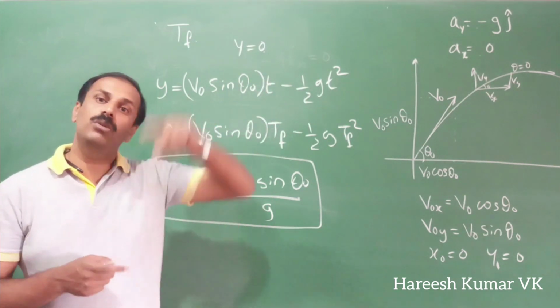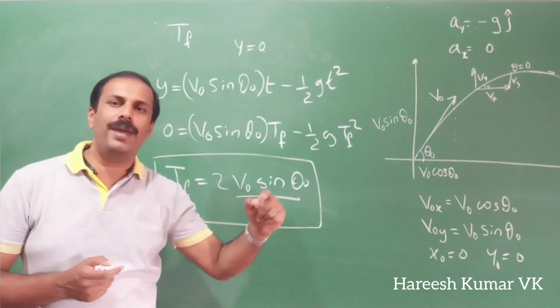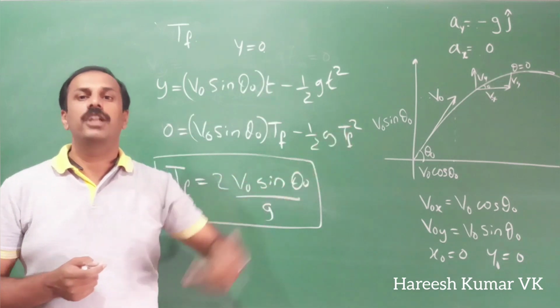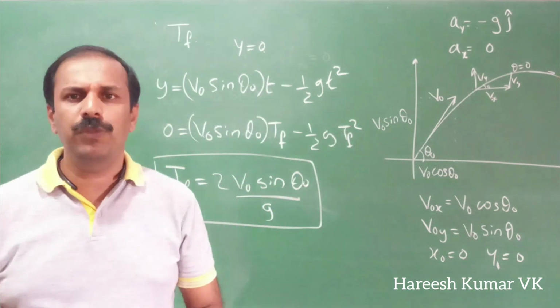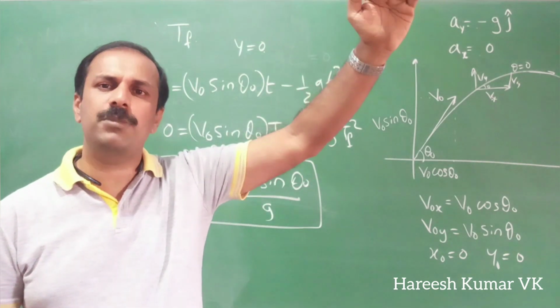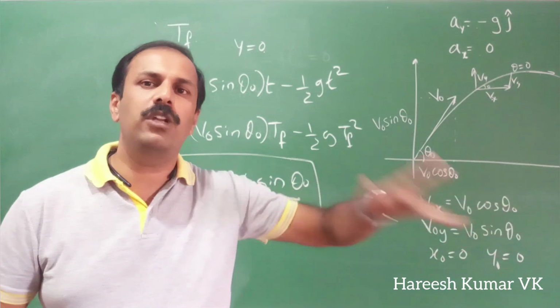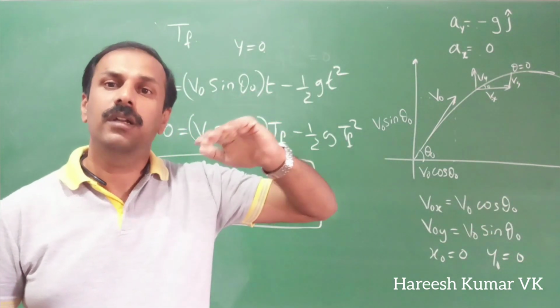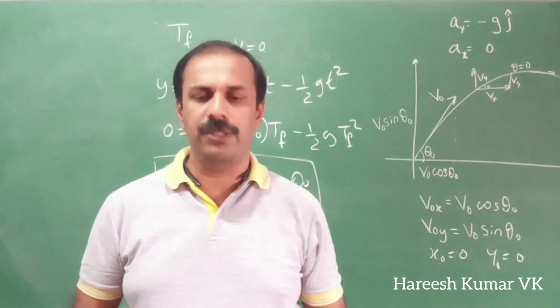It says that however much time it takes to reach the top, the same time it takes to come back. That's why the total time becomes double. So for any object thrown or any projectile moving, however much time it takes to reach the maximum height, the same time it will take to come down. So the total time of flight will be double the time to reach the maximum height. That's also a very important point.